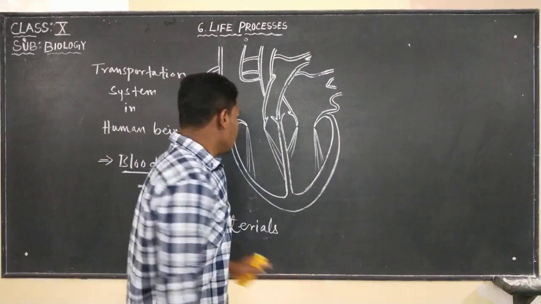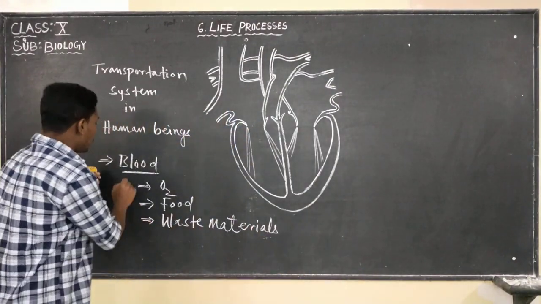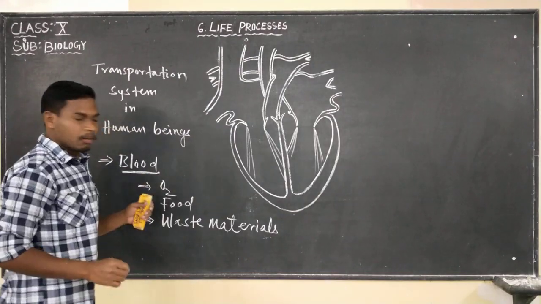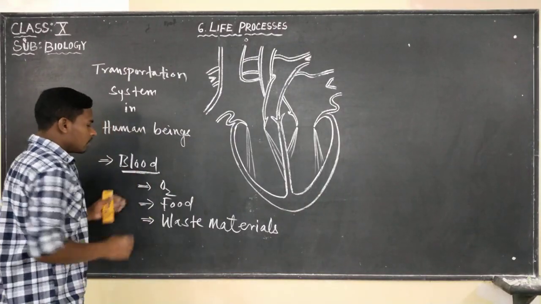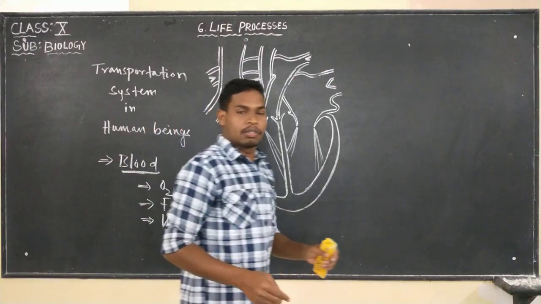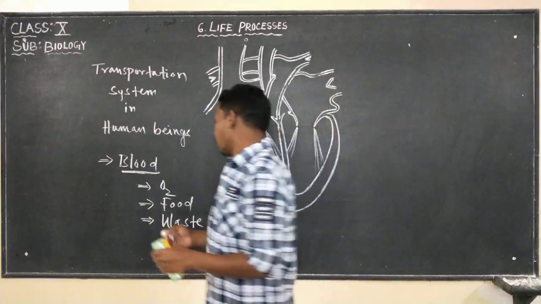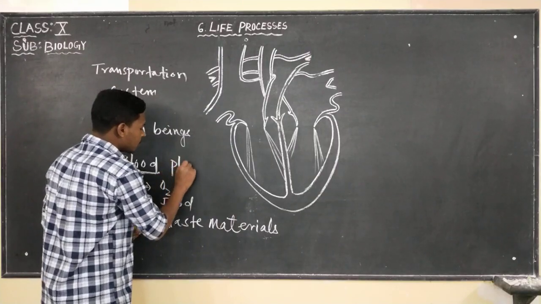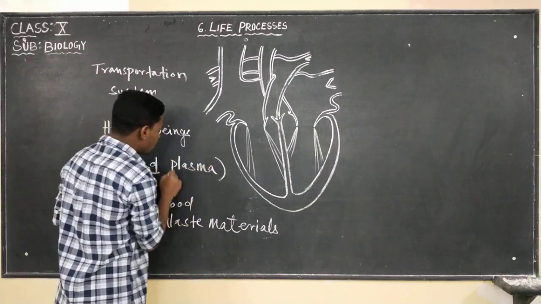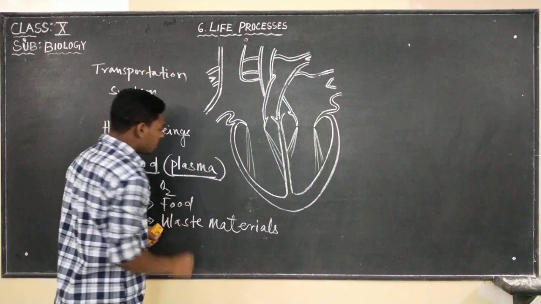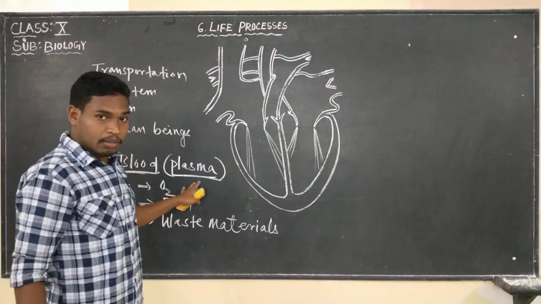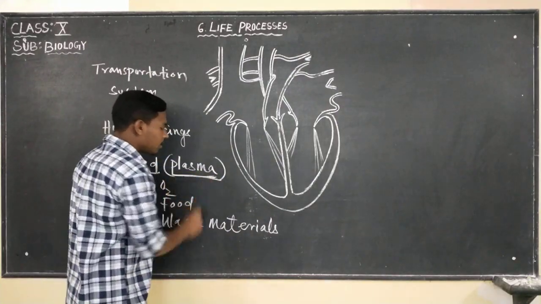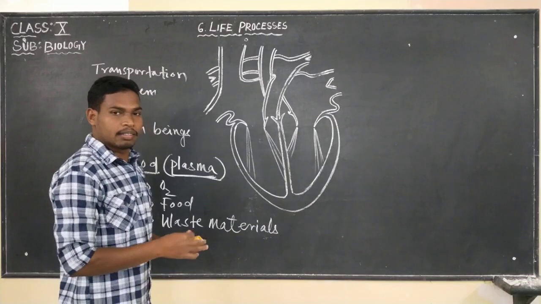So in the transportation system, blood plays a vital role. And we know that blood contains a fluid substance known as plasma. On this plasma there are many cells suspended.